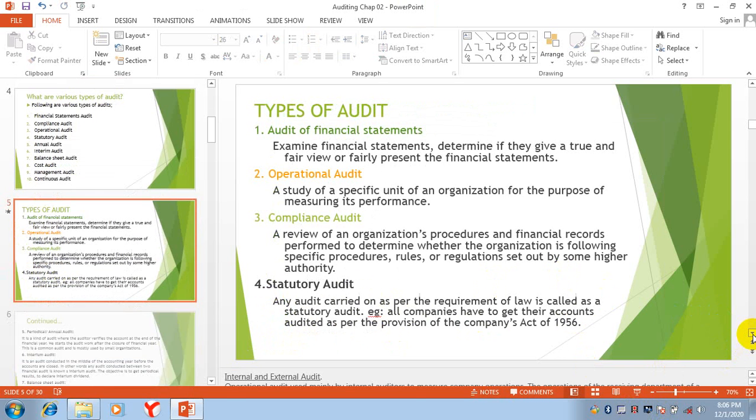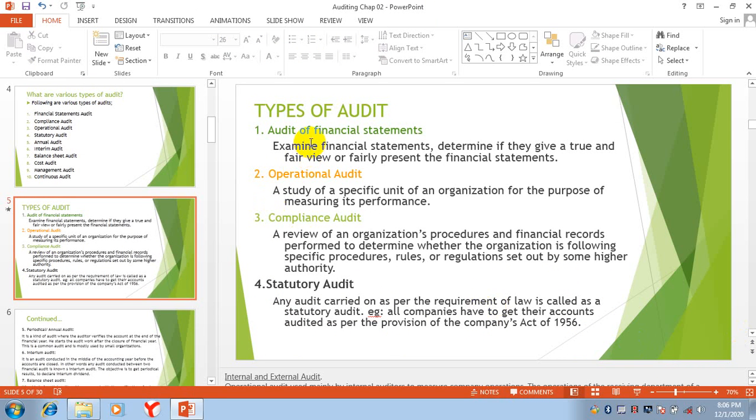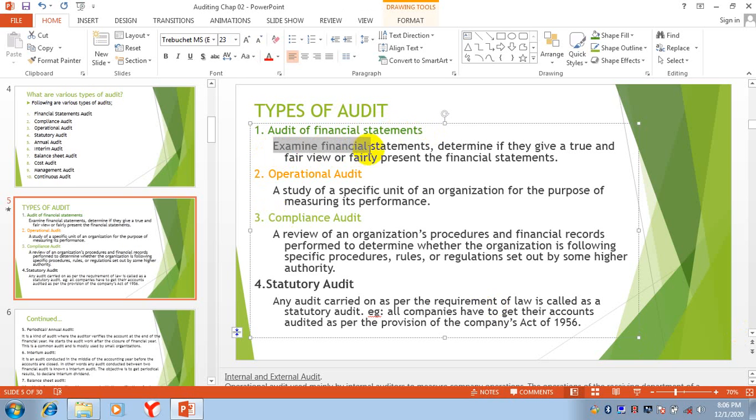The first one is the audit of financial statements. In the audit of financial statements, what are we doing? We are examining financial statements, determining if they give a true and fair view or if they are fairly presented.